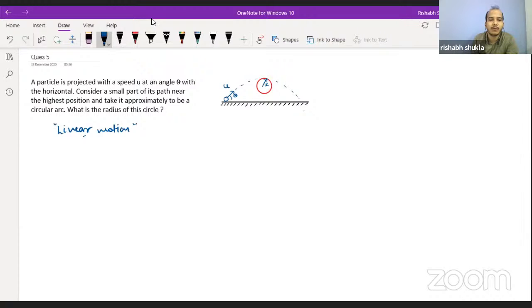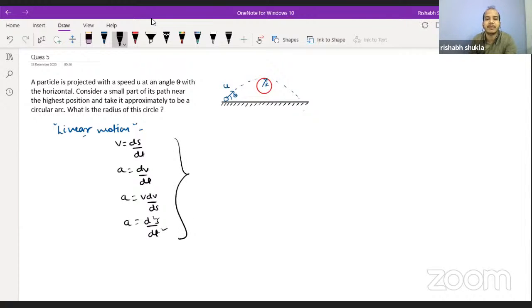In linear motion, there are a few relations which we all know: v is equal to ds by dt, a is equal to dv by dt, a is equal to v dv by ds, a is equal to d squared s by dt squared. These are the relations we must keep in mind.